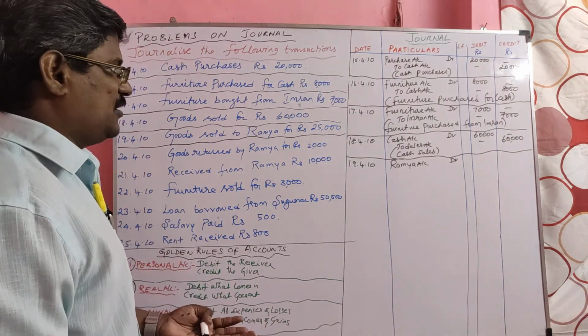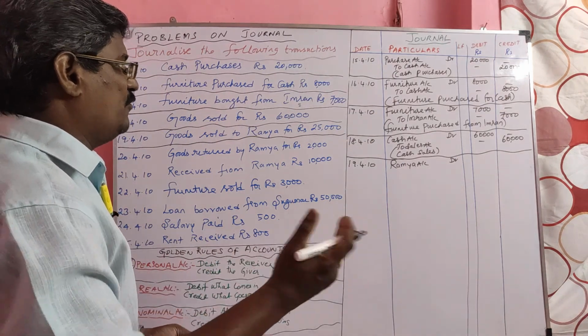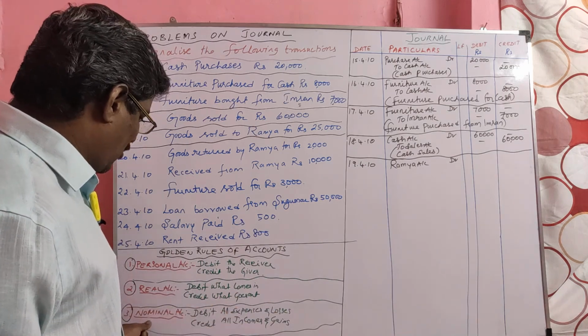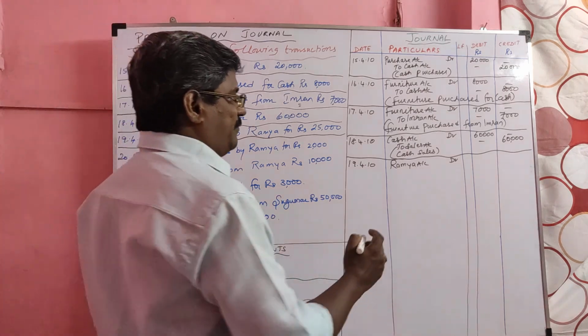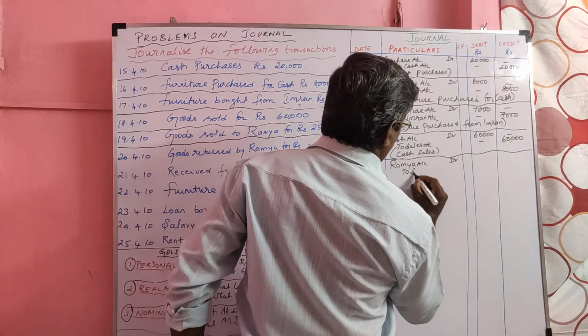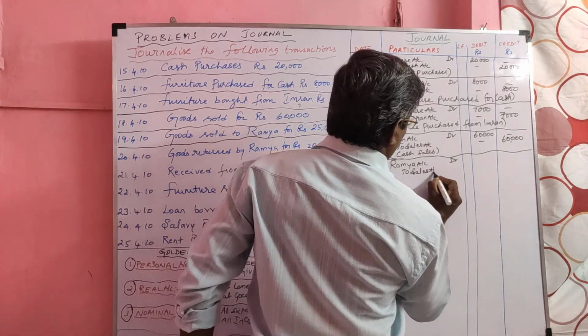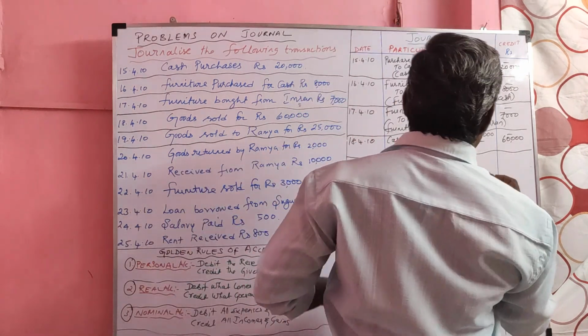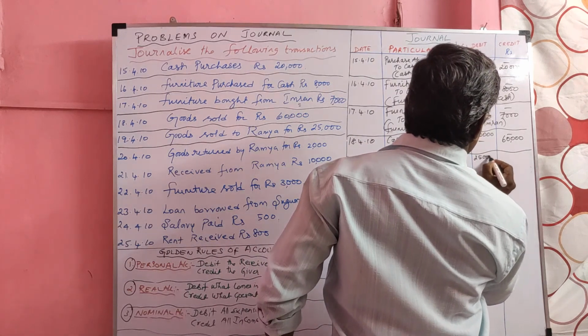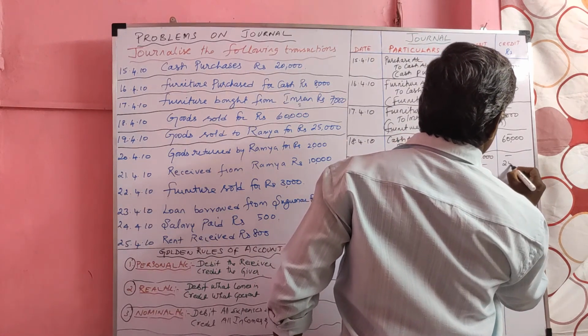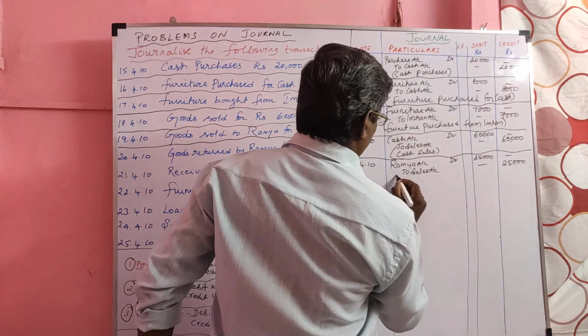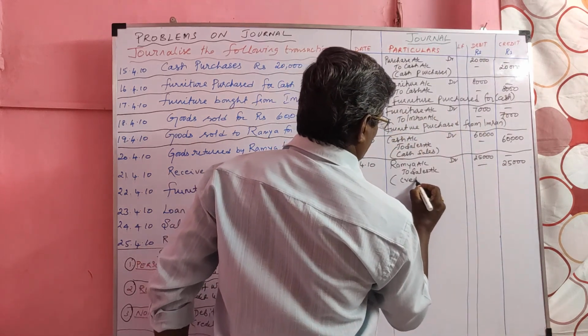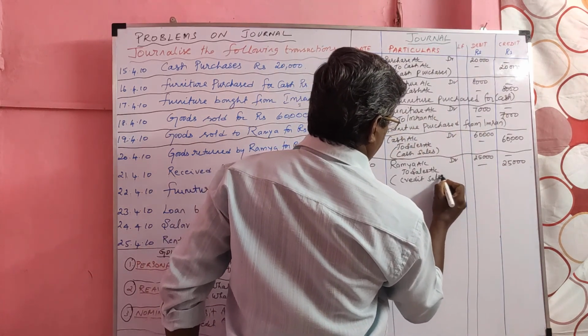From us, goods are going out. So when goods go out, we term it as sales. Sales is a nominal account. It is an income, so it should be credited. So Ramya account debtor to sales account. The value of the transaction 25,000. Credit sales.